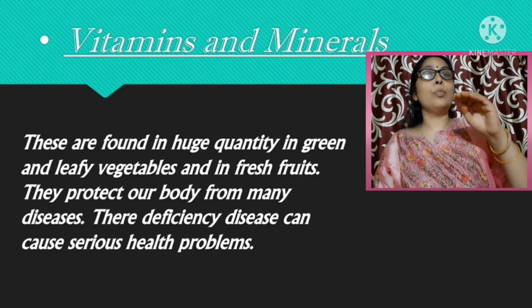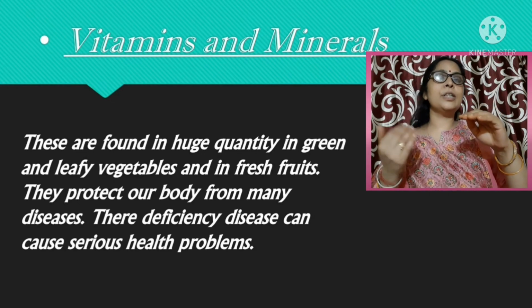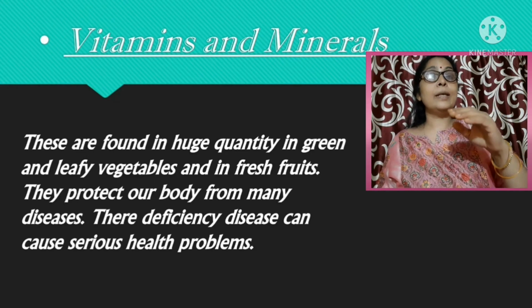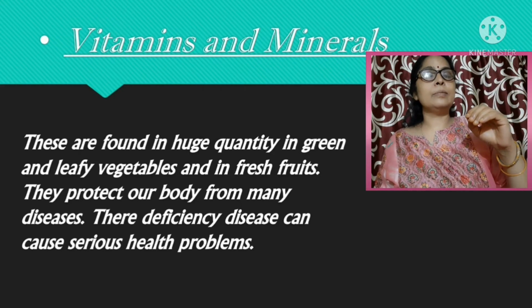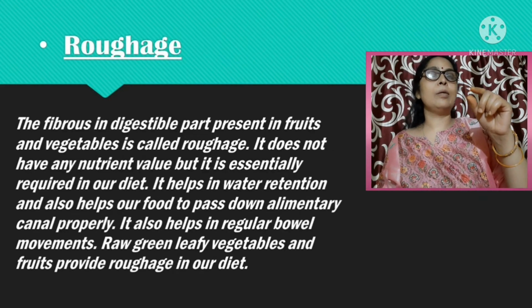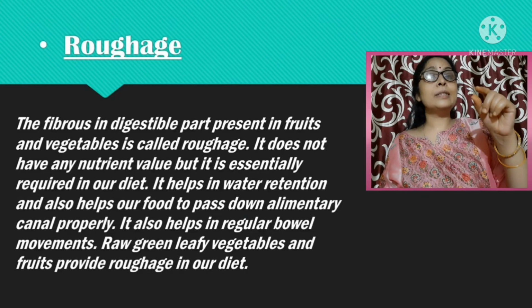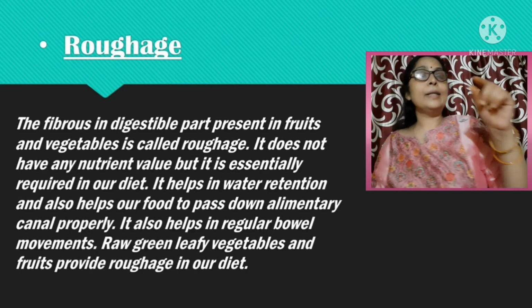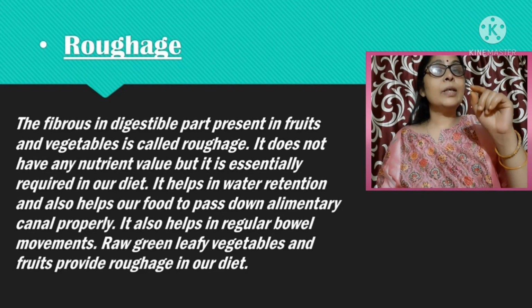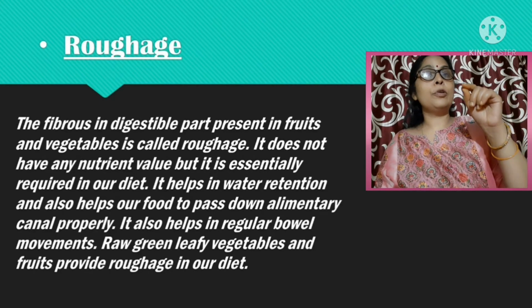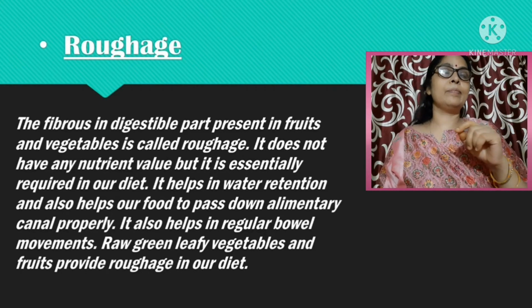Small children need more protein because they are growing children; they need more protein than old persons. Females need less amount of food than males, but they need more amount of calcium and iron than males.